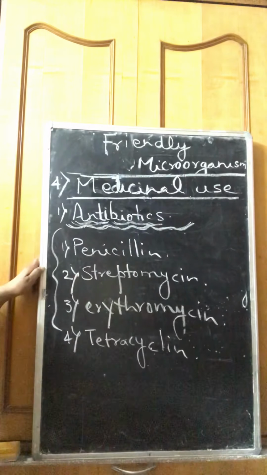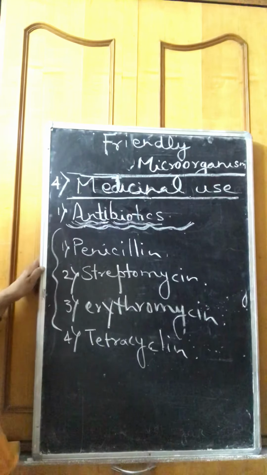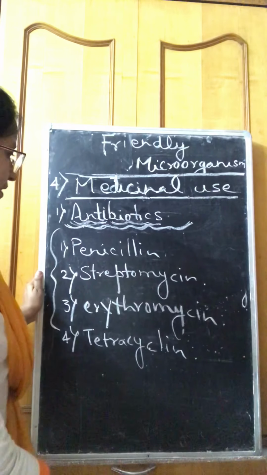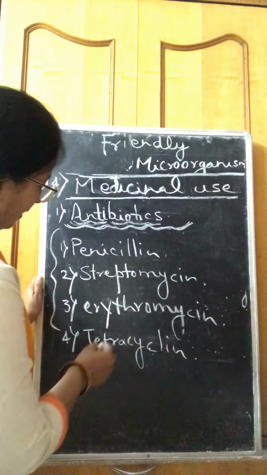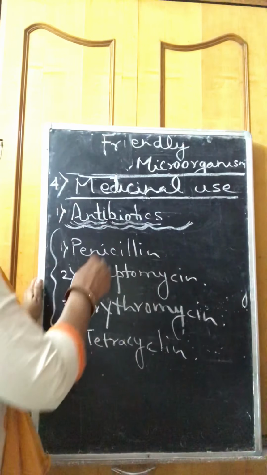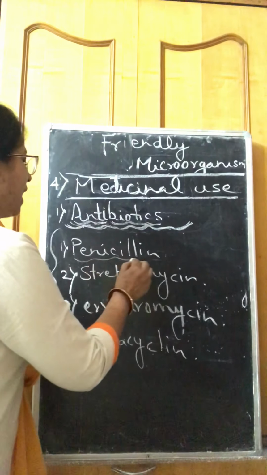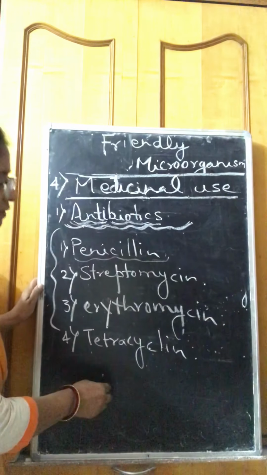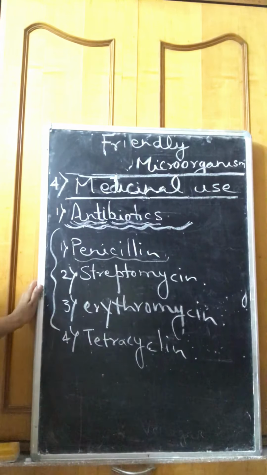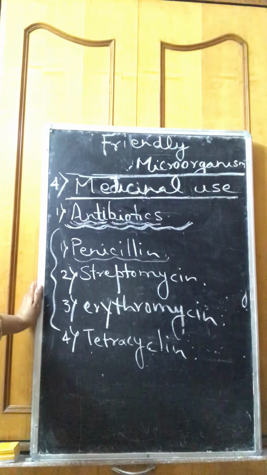These antibiotics are commonly used in our society: penicillin, streptomycin, erythromycin, tetracycline. But penicillin is right now banned. That is another matter, but these medicines are broadly used right now.